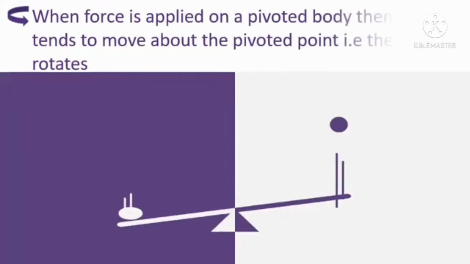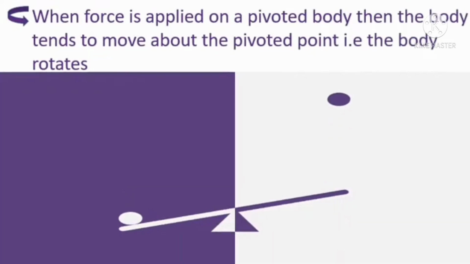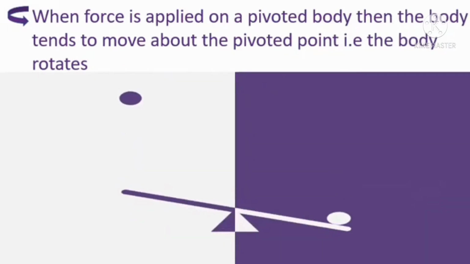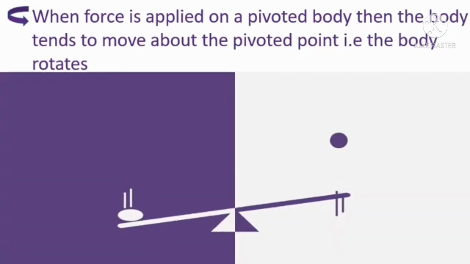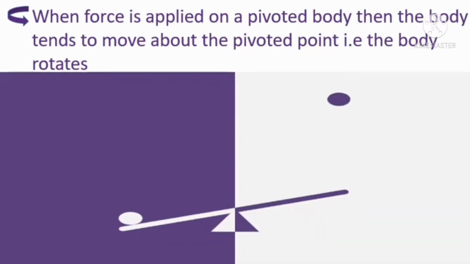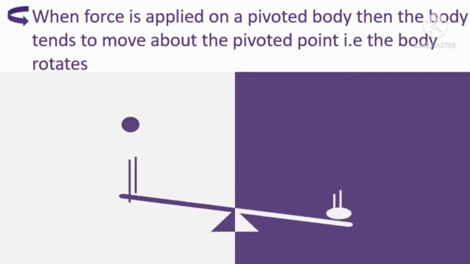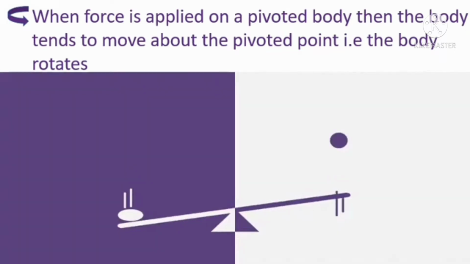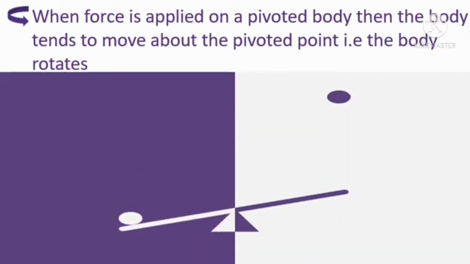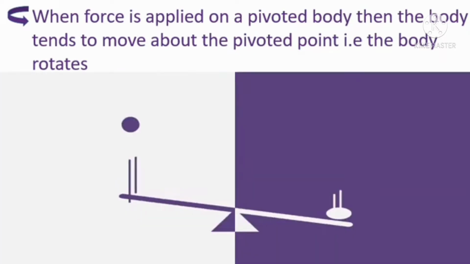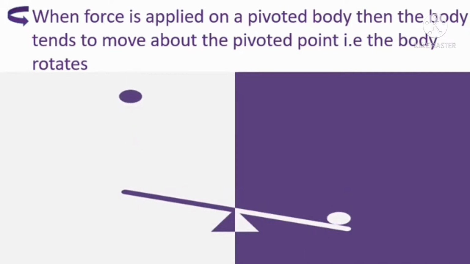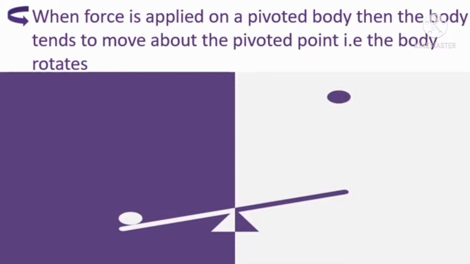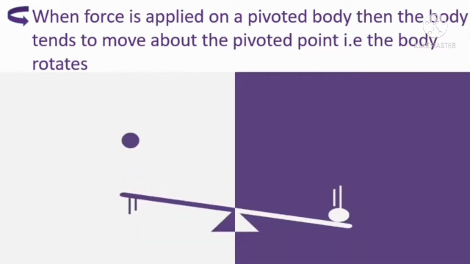When force is applied on a pivoted body, the body tends to move about the pivot point, that is, the body rotates. If a body is allowed to rotate about a pivot point, it will tend to rotate in the direction of the applied force.